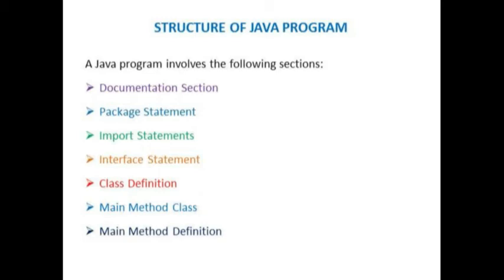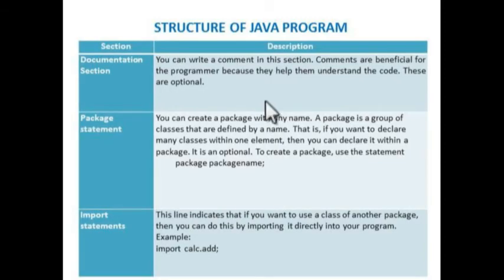So next we can see the structure of a Java program. Generally a Java program has this many sections. Let us see them one by one. The documentation section is used to give comments. If you want to give any documentation about your code, you can write it here. Then if you want to create some packages in your code, you can go for this package section. And if you want to import another package into your program, you have to use this import statement.